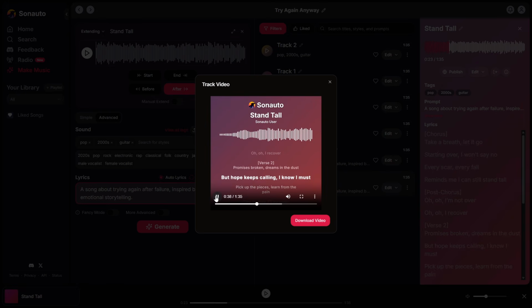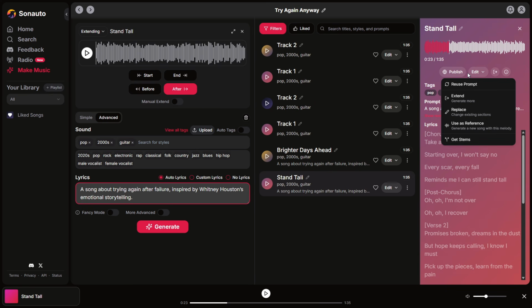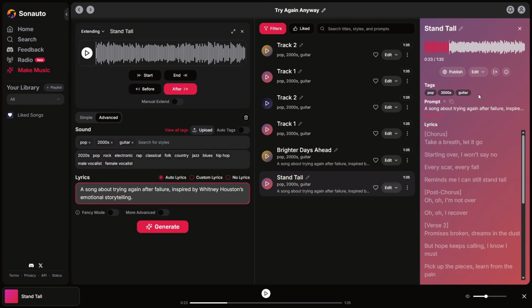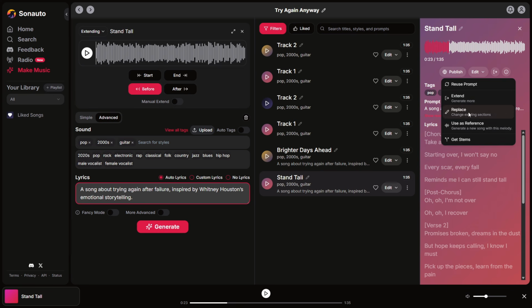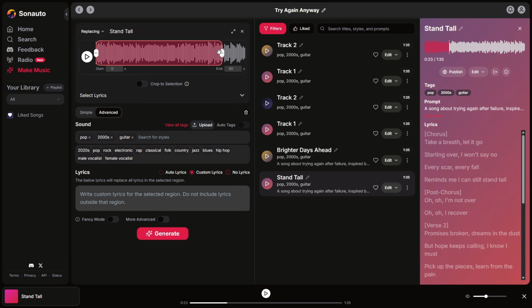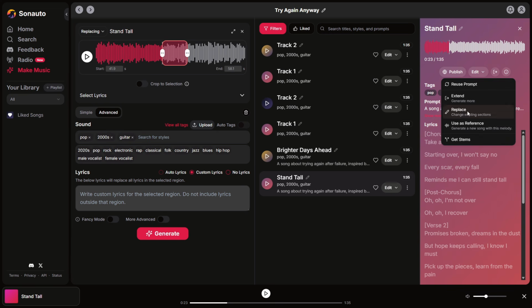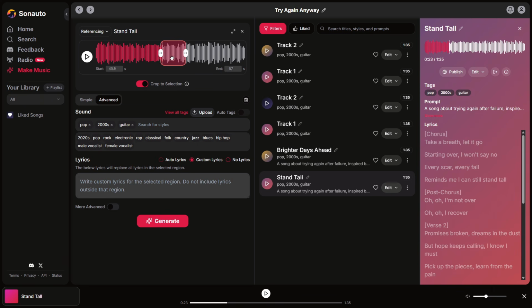But it still doesn't end here. If we click on Edit on our song, we can choose Expand so the song stays exactly the same but becomes longer, in case we liked it so much that we want more. Also, if there's a part we didn't like, we can click Replace, select the exact part we're not happy with, and that's it. We replace it in a few seconds. Another super interesting option is Use as Reference. This option will take the part of our song that we select and mark it as something we want to recreate. We can do this with all AI songs, even the ones we like from other users.